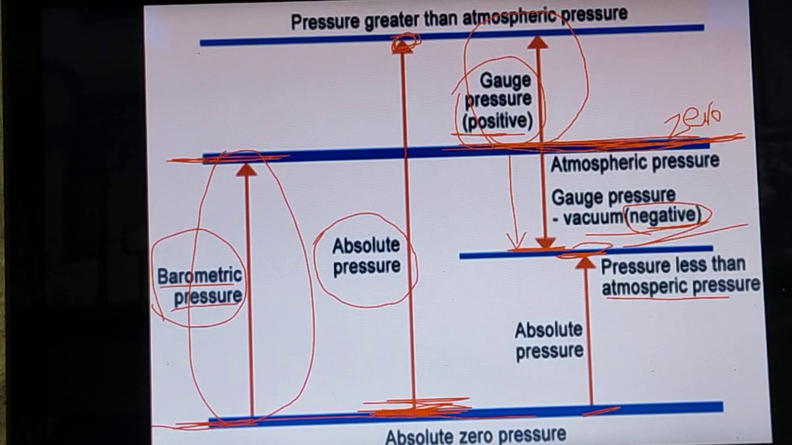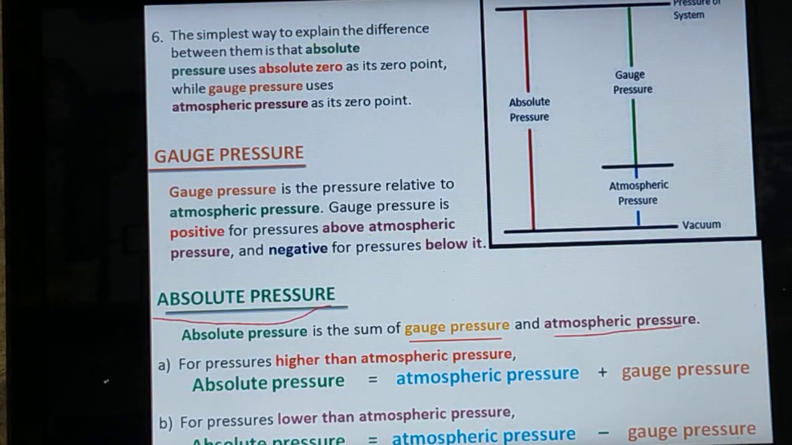This let it be as 1. This let it be 2. This 1 plus 2 together is called absolute pressure. That only here they have stated as absolute pressure is the sum of gauge pressure and atmospheric pressure. Right. Already I told you, gauge pressure as being two types: positive gauge pressure and negative gauge pressure.